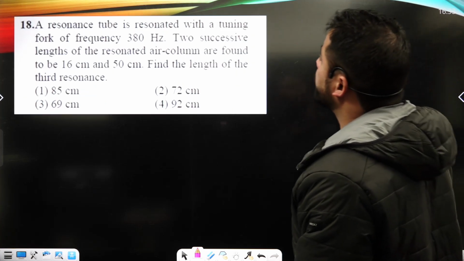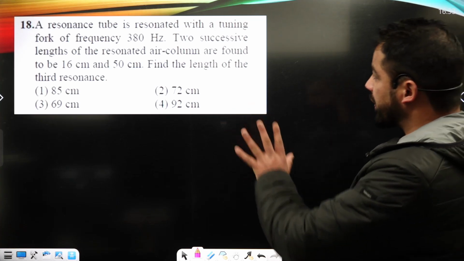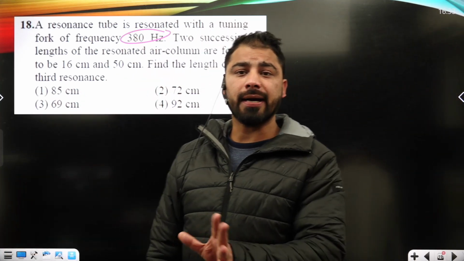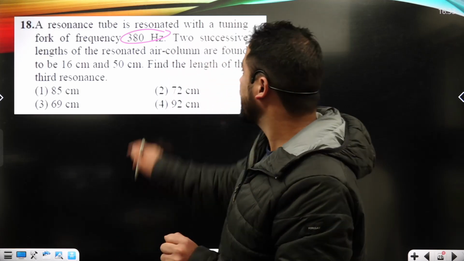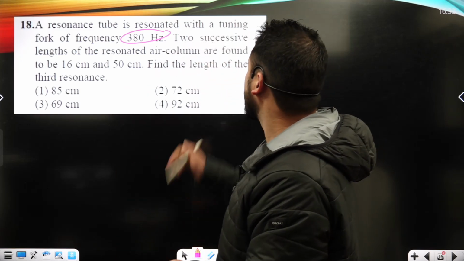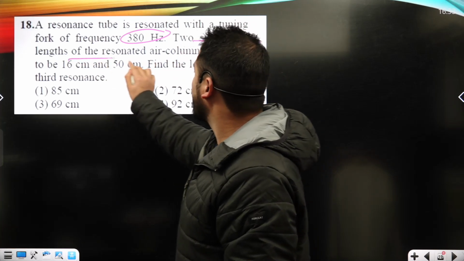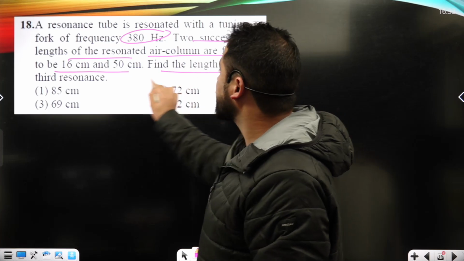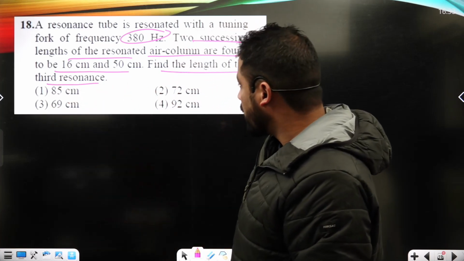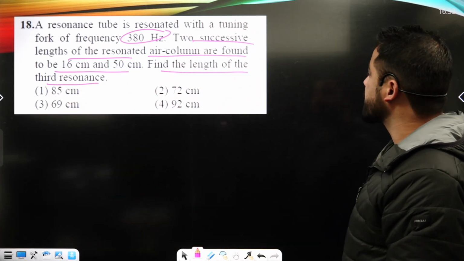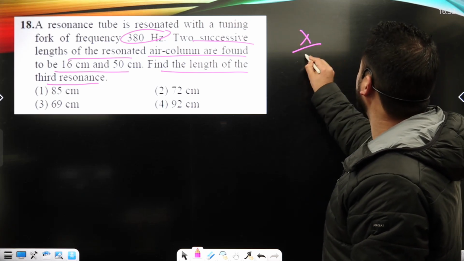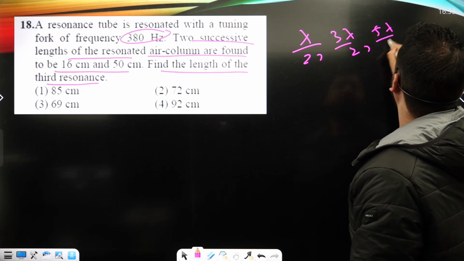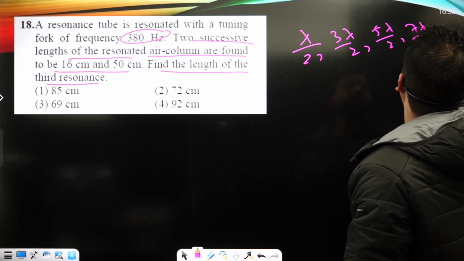A resonance tube is resonated with a tuning fork of frequency this. We have got the resonance tube, right? And that has been resonated with this frequency, that's 380 hertz. 2 successive lengths of the resonating air column are found to be this. Find the length of the third resonance. We know the successive lengths in the resonating tube are lambda upon 2, 3 lambda upon 2, 5 lambda upon 2, 7 lambda upon 2, and so on.